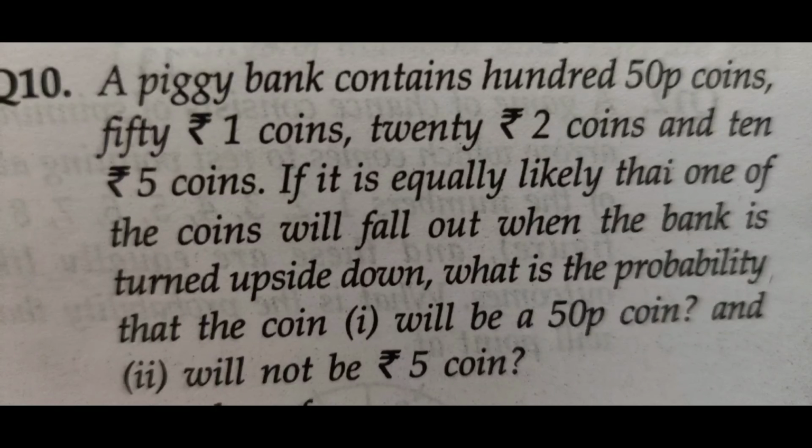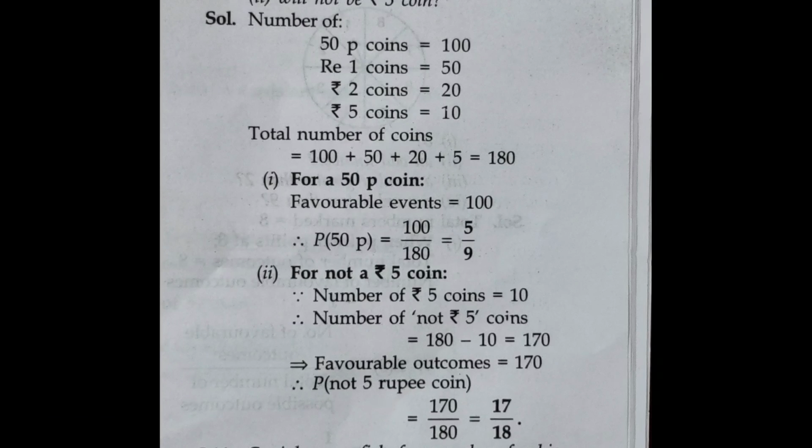If it is equally likely that one of the coins will fall out when the bank is turned upside down, what is the probability that the coin number 1 will be a 50 paisa coin and number 2 will not be a rupee 5 coin?